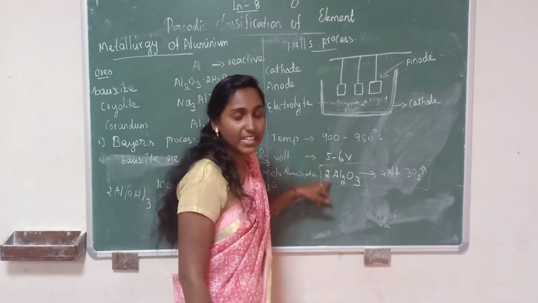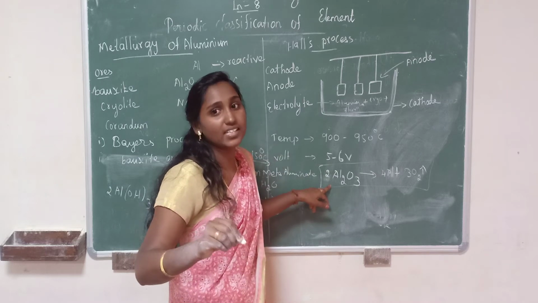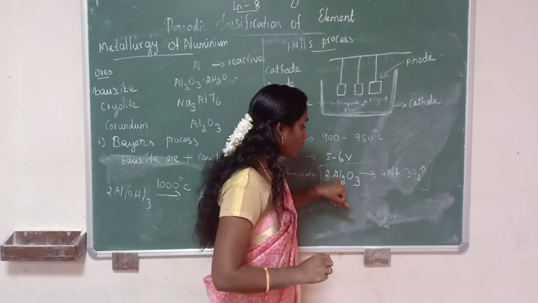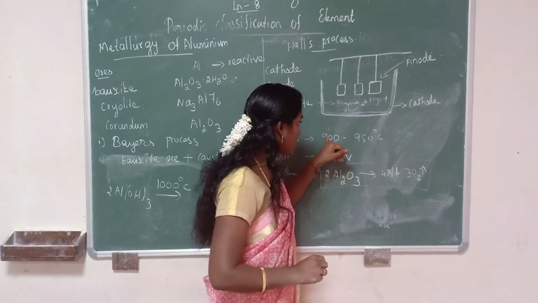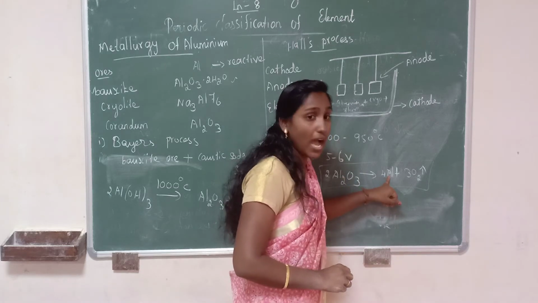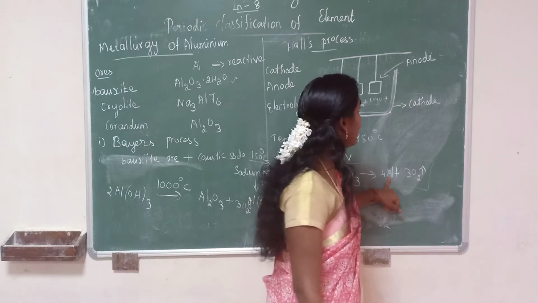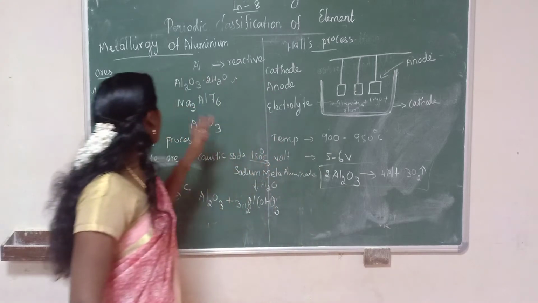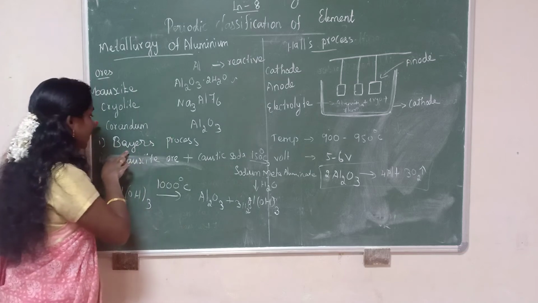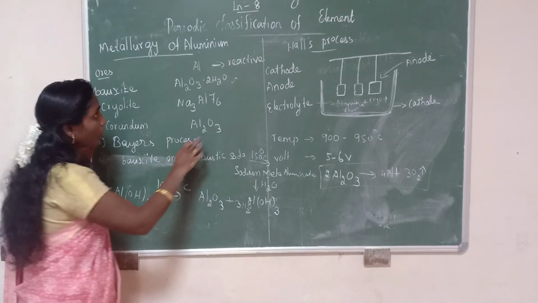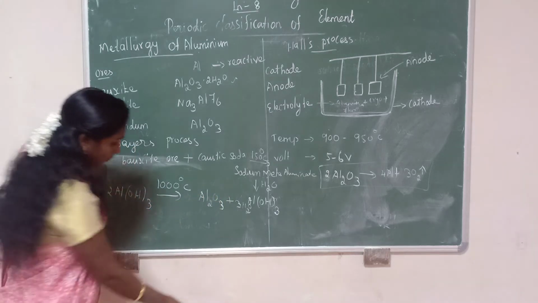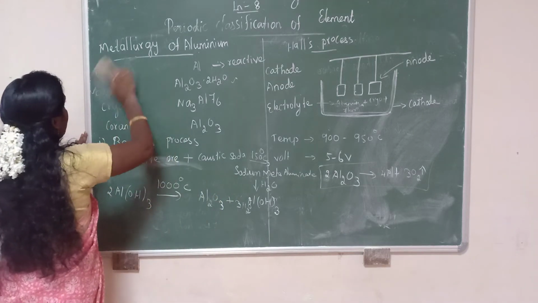So when you are studying this equation, please write and study. Then only you can remember. Okay, so you have to take this alumina when we are passing the current. If this alumina is converted into aluminium, oxygen gas will be liberated. Can you study? So these are the processes of aluminium extraction. Two processes we studied, Bayer process and Hall's process. Then next we are going to study physical properties of aluminium.